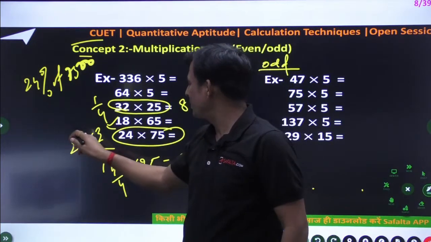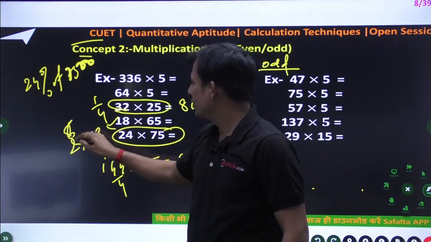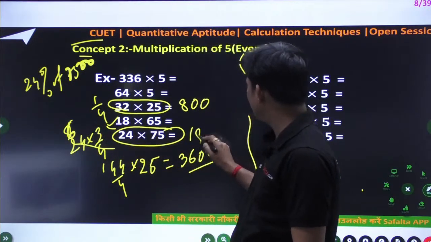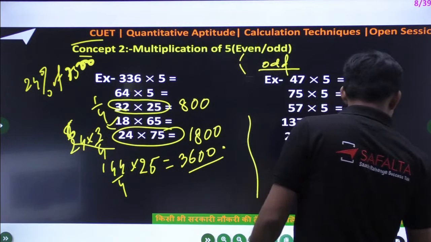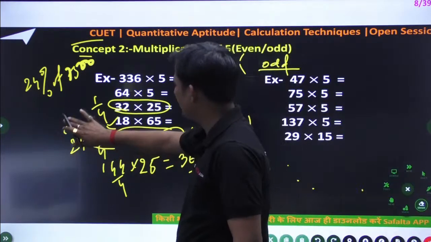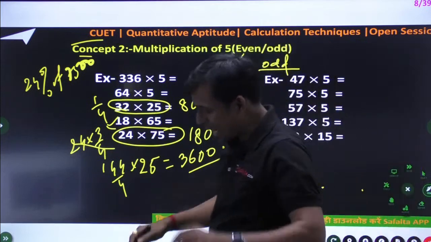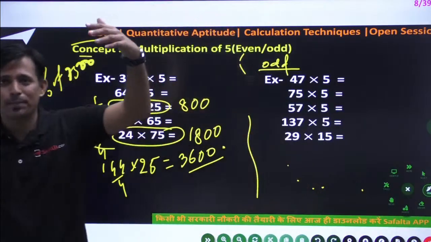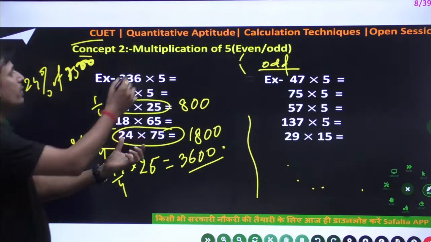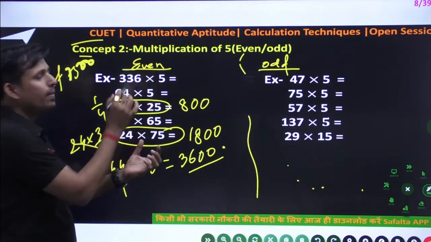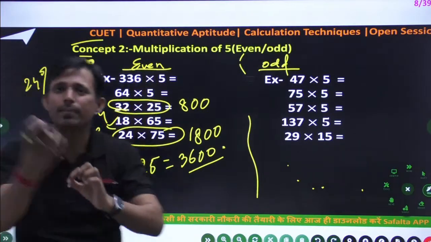So this is very simple. Means 4 6 ja, so this is 6. So 6 3 ja 18. So this is 1800. This is 1800 guys. If you think like this, your calculation will automatically boost up. So this is the first section where I am going to discuss even multiplication, even number multiplied with 5.